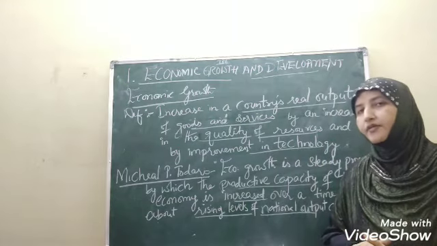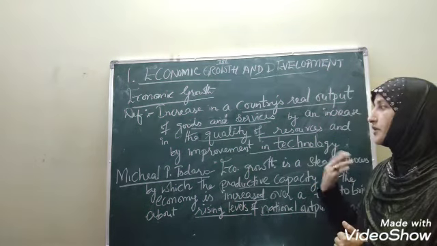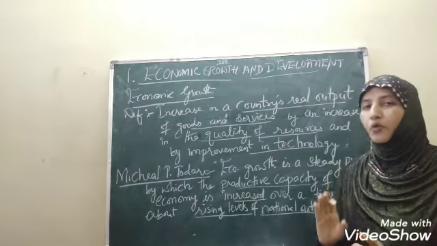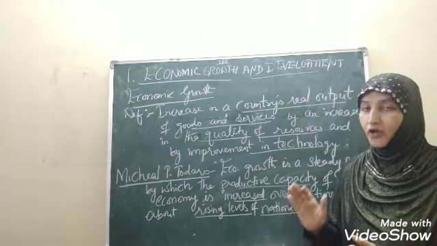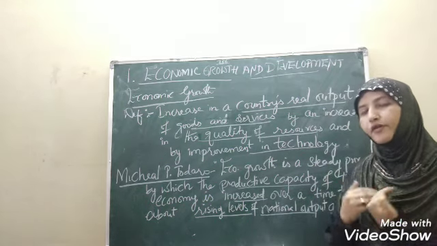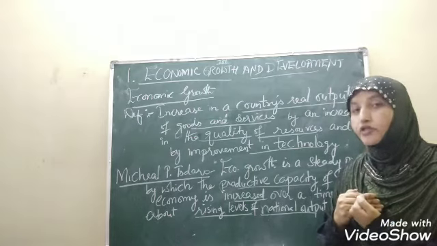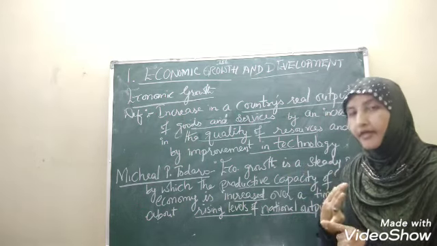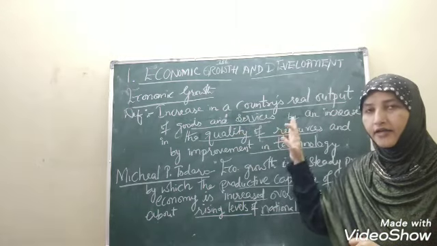Which quality of resources are we talking about? The resources in the sense of education, and many other things, and also the improvement in technology. If there is an improvement in technology, then only can we expect an increase in output. I hope it is clear, children. How can we increase our output? By the help of resources, like education. Education improves human resources. If there is good education and an improvement in technology, there will be an increase in economic growth.